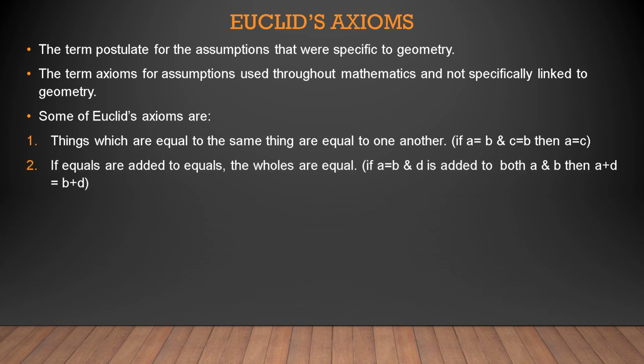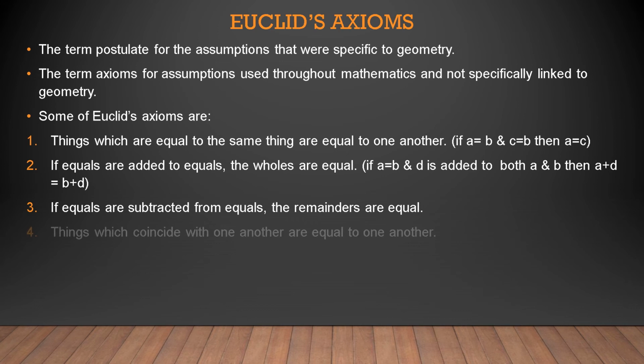The second is, if equals are added to equals, the wholes are equal. Example, if A is equal to B and D is added to both A and B, then A plus D is equal to B plus D. Similarly, if equals are subtracted from equals, the remainders are equal. In the same way as 2, we can define this.